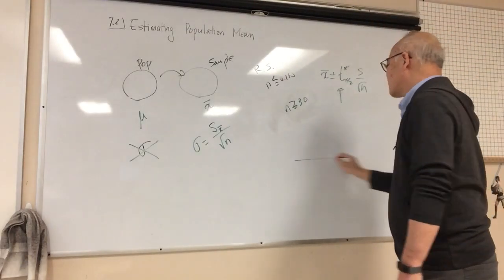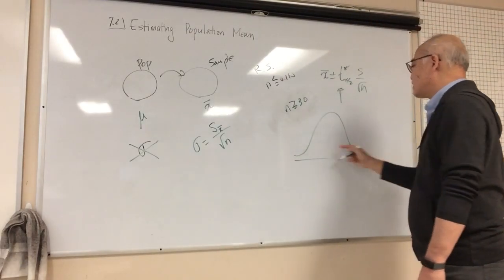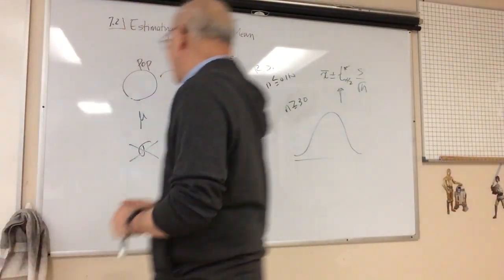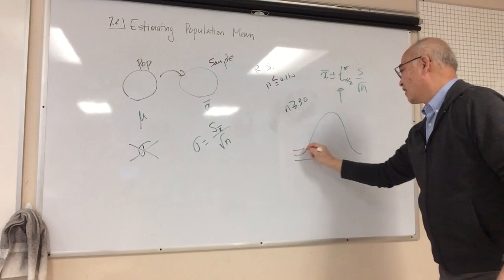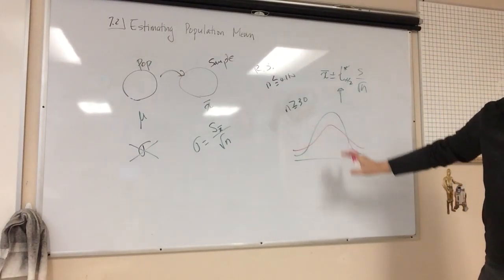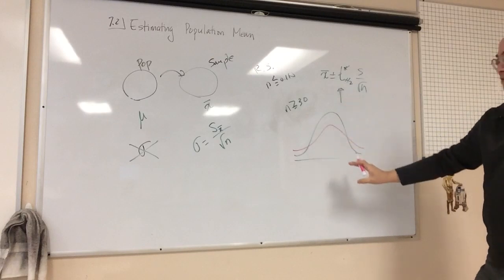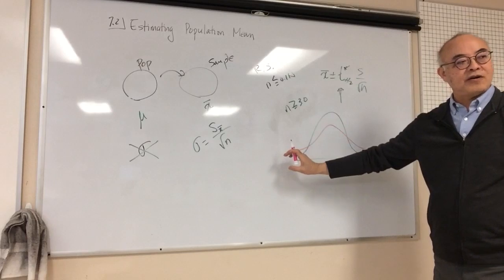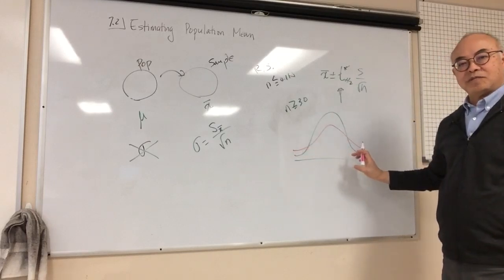T distribution looks like this. If this is a normal distribution, the T distribution looks like this. So it is kind of like a normal distribution, but it has fatter tails. The tails are fatter than the normal distribution.